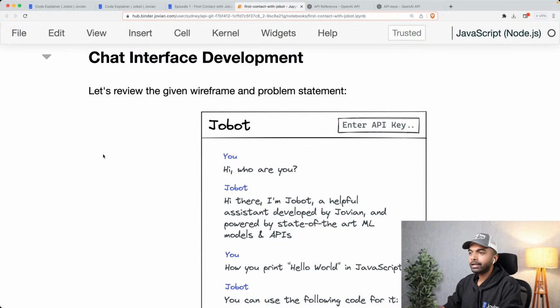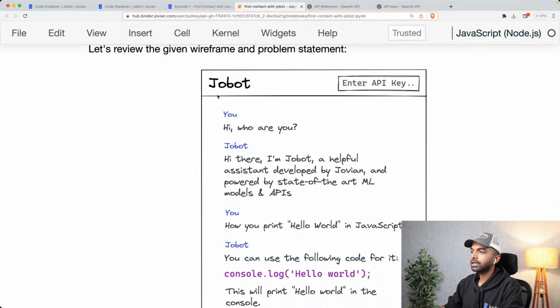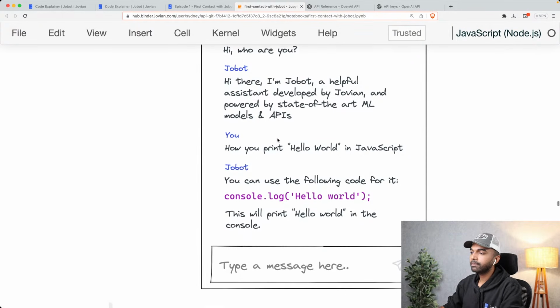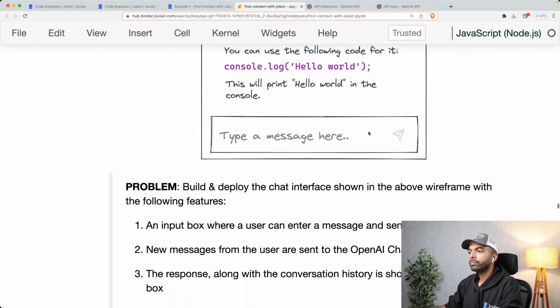Okay, now let's go ahead and build that chat interface. So here is the wireframe that we were given in the problem statement. We have built out this navigation bar over here, Jobot and enter API key. We don't have this message history just yet, so we need to build it out. We also probably need to find a way where if Jobot returns some code, we render that code nicely formatted, which is not going to happen right now. And we need, of course, an input box and a send button to actually send the message across.